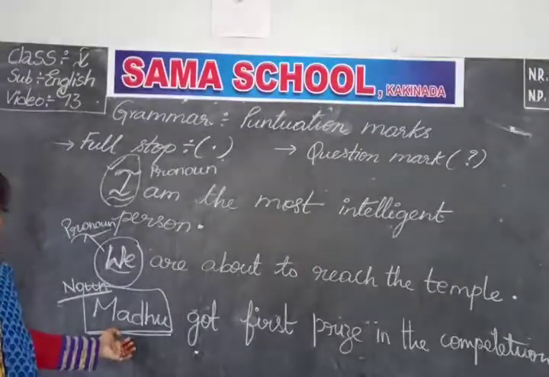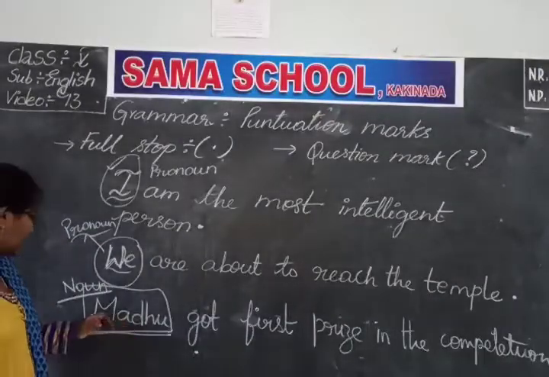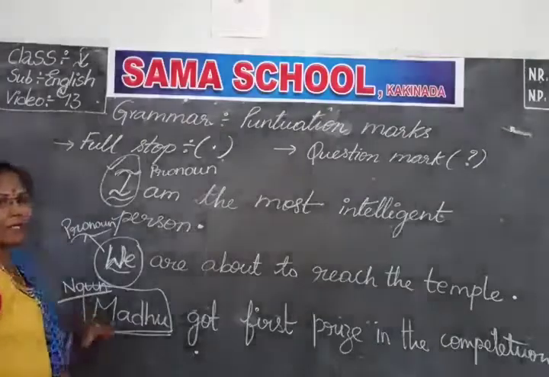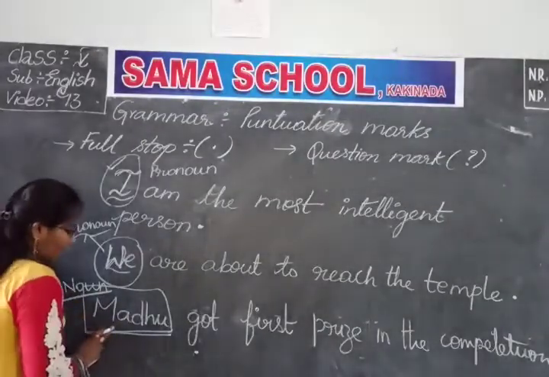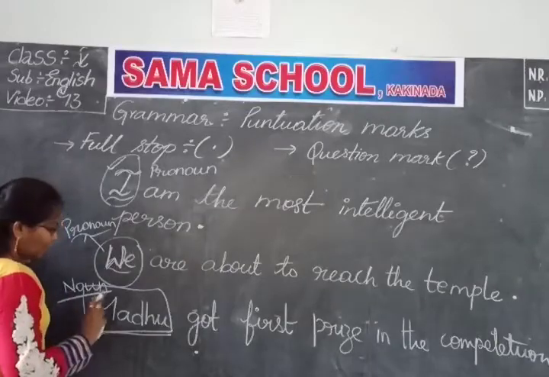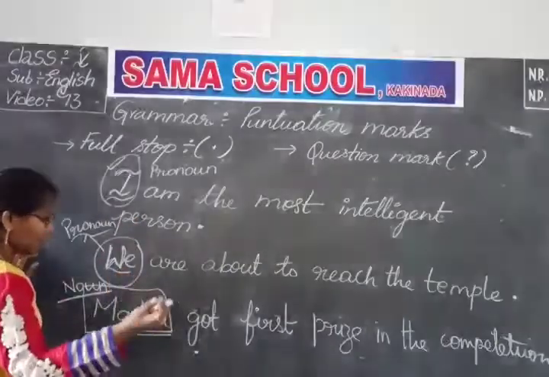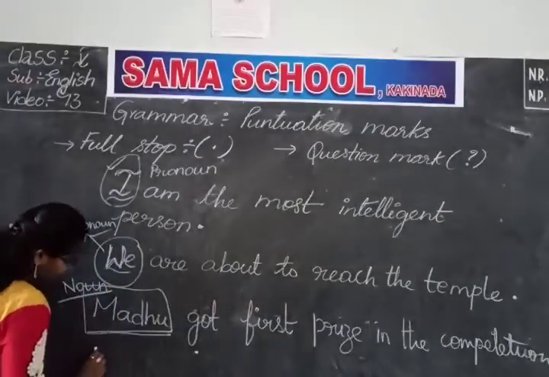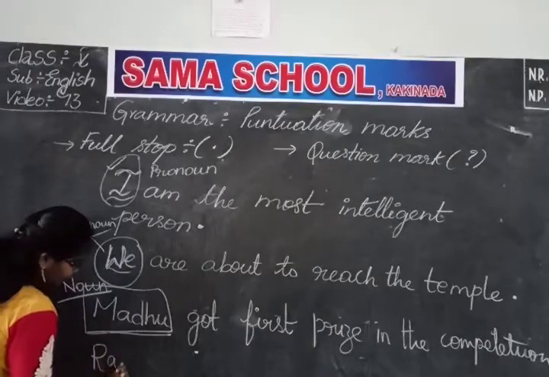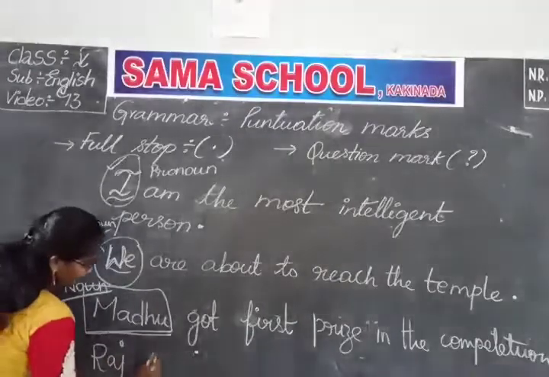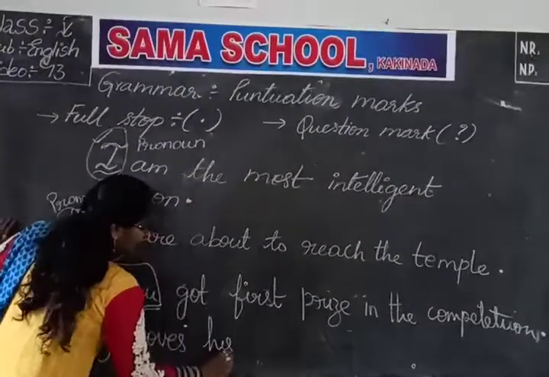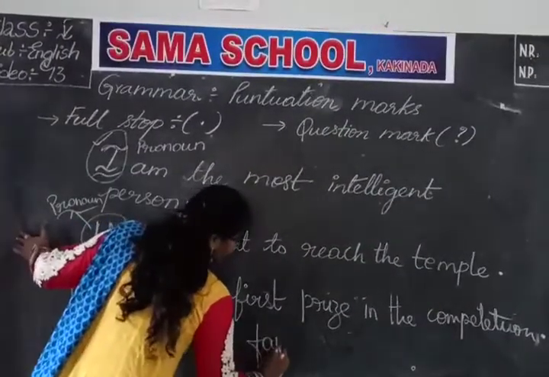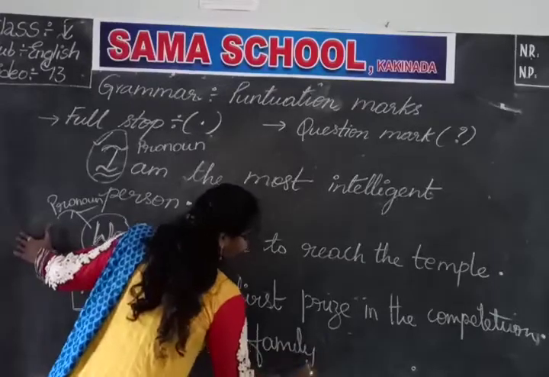Okay, children? So noun means a name of a person. So here Madhu is the name of a person. And I will give you one more example. Raj loves his family. Raj loves his family a lot.